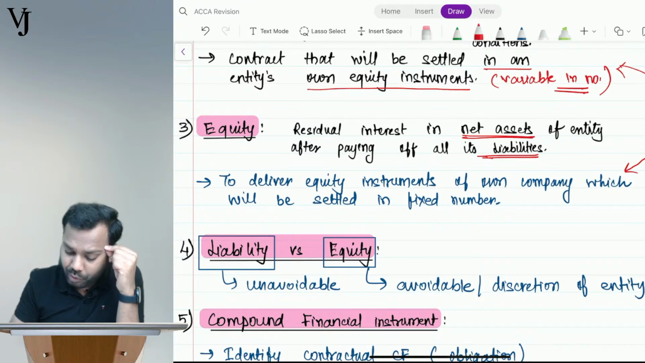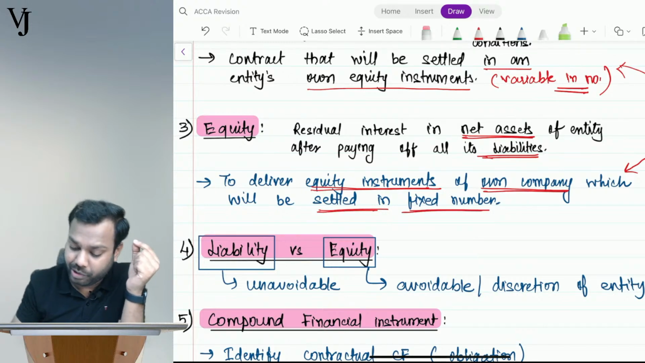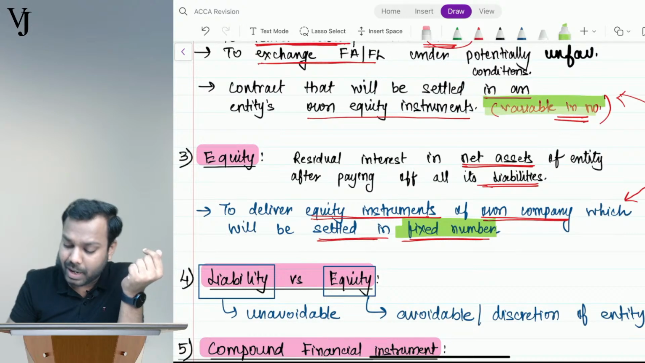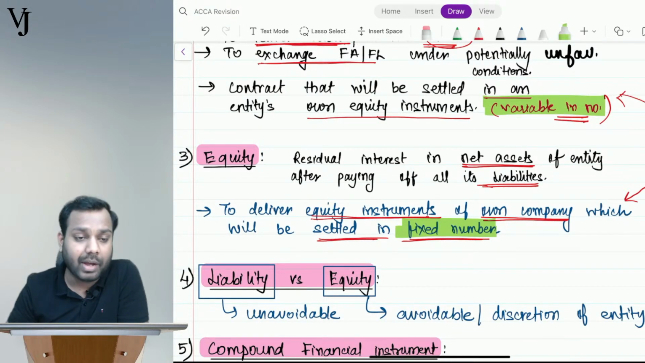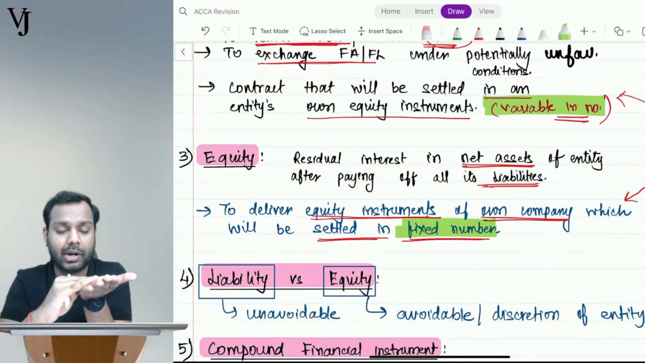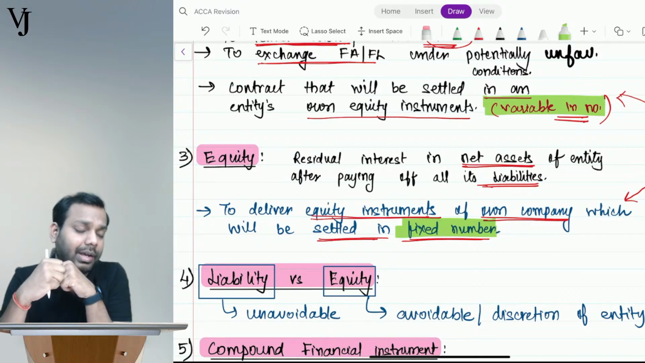To deliver equity instruments of own company which will be settled in fixed number. So if it is fixed number, it becomes equity. If it is variable number, it becomes my liability. Is it clear, everyone? If any instrument has to be settled in a fixed number of equity instruments, that becomes equity, and if it has to be settled in a variable number of equity instruments, it becomes a financial liability.